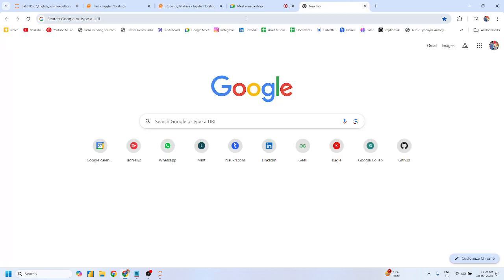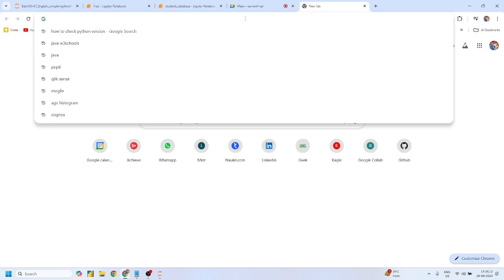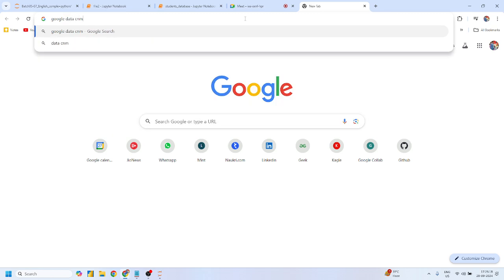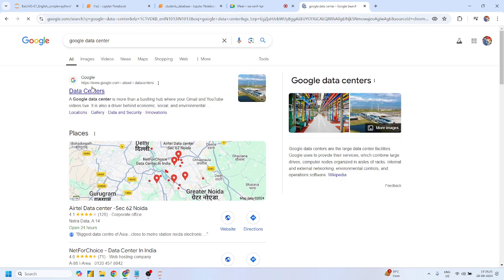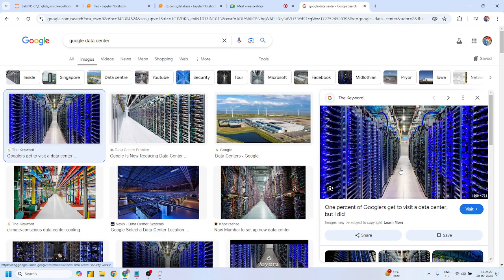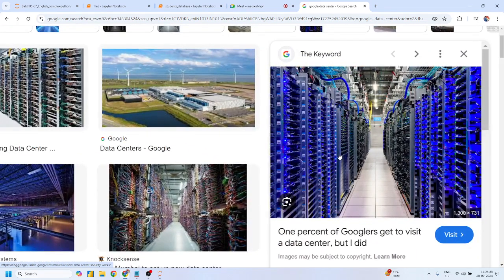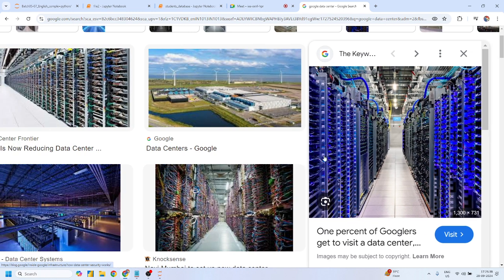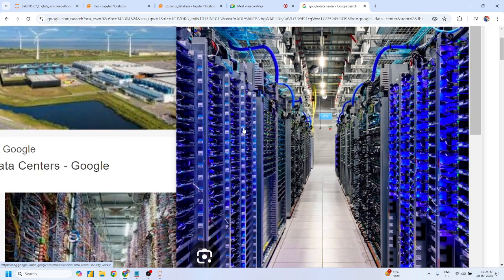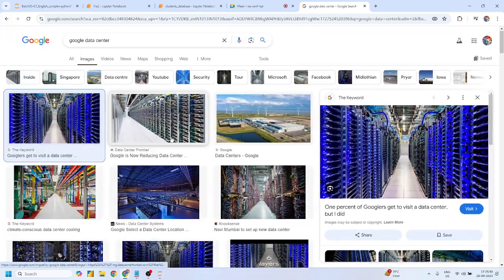So big companies spend their time to create large databases. Let me just show you Google Data Center, right? In this Google Data Center, these are stacks of databases, and the particular rooms are called data centers, right? Even the founder of Google does not know where exactly Mohit's files are. The founder could not say this is the database which is related to Pradeep's files. He cannot say that, right? Because all files are stored in encrypted or end-to-end encrypted format, right?